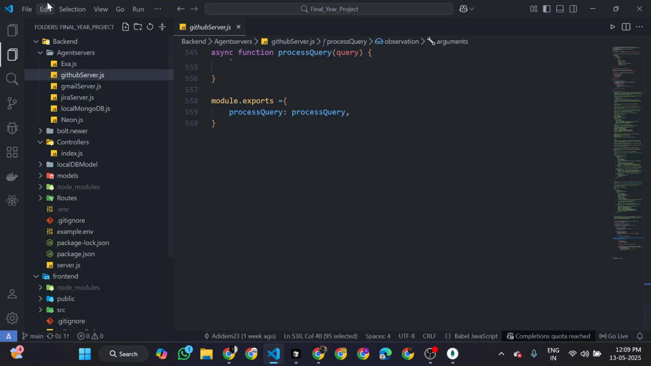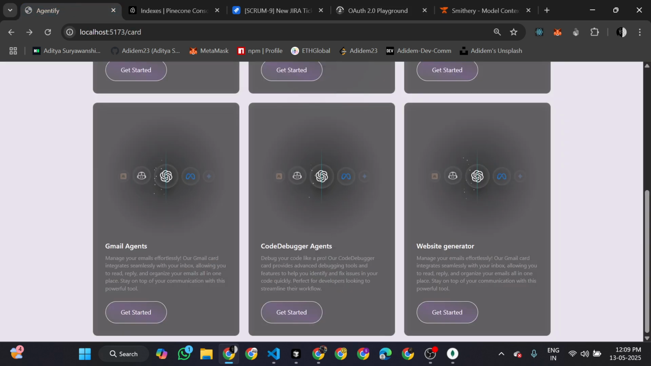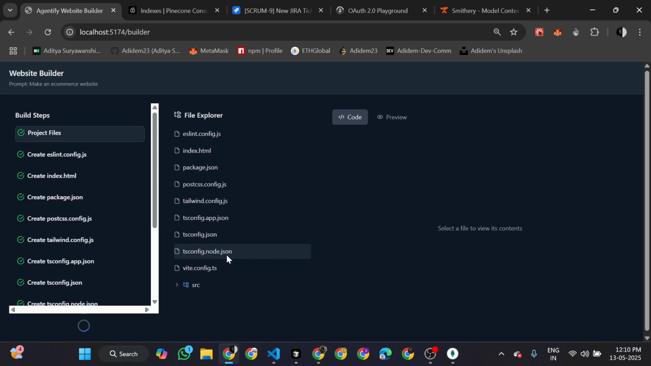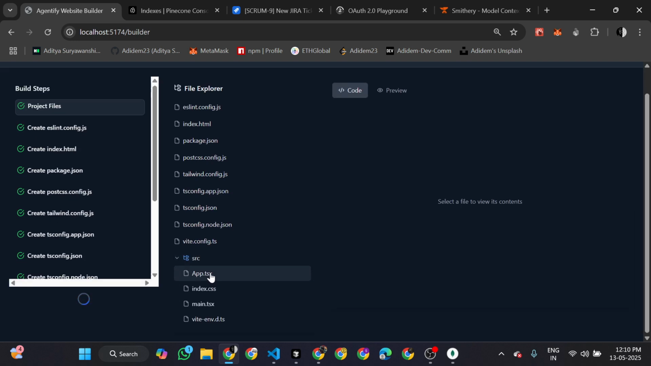After that, I want to show you this. This is the website generator. Just give a prompt to the website, and boom. So, make an e-commerce website. It will just create a front end, and you can see it will create the things automatically. It will create the config. It will write the whole files, so just wait for some seconds.